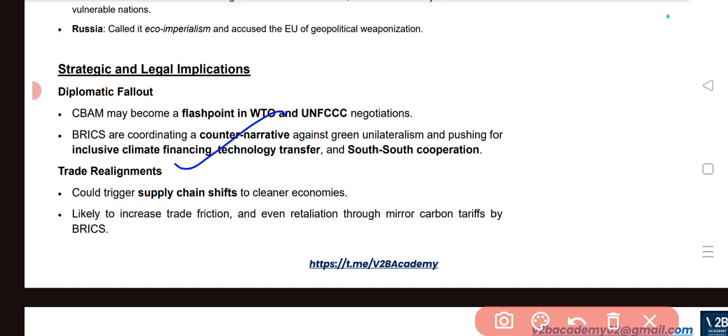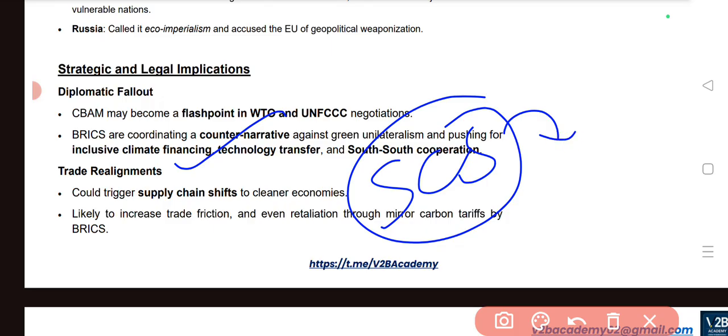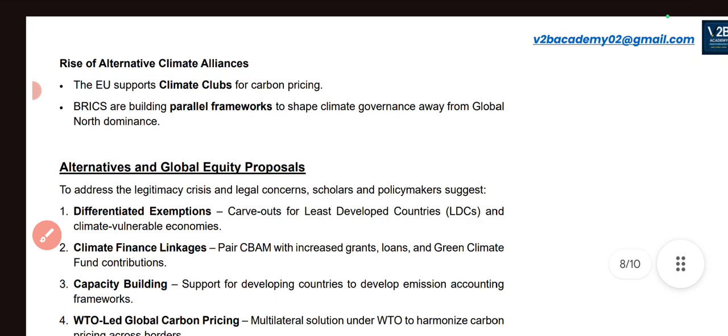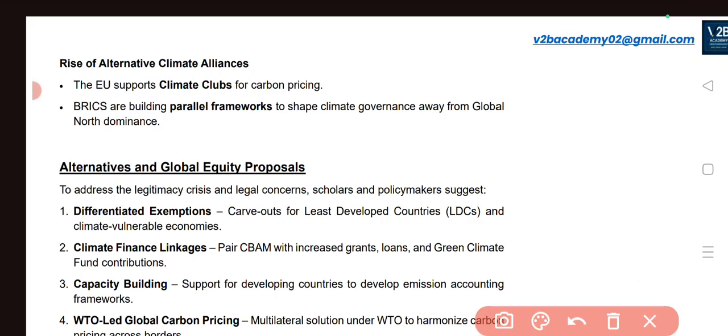And the next one is trade realignments. This definitely triggers supply chain shifts. Our economies and our countries may shift our focus to countries other than the European Union. So this will show the trade realignments. This will have an impact on the change in the supply chains. And there can be a rise of alternative climate alliances. Definitely we may align with other countries.